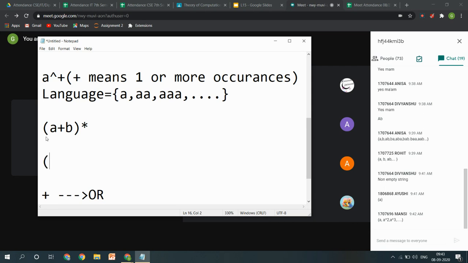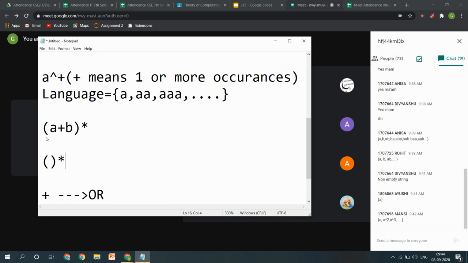So we simply say that all the parentheses should be evaluated at the very first point. Then we can evaluate our Kleene closure or raised to the power plus sign.